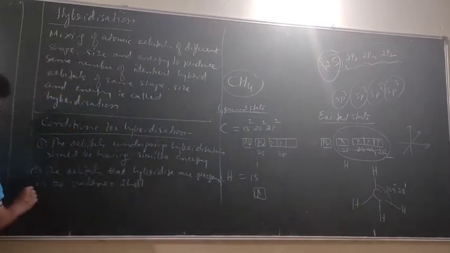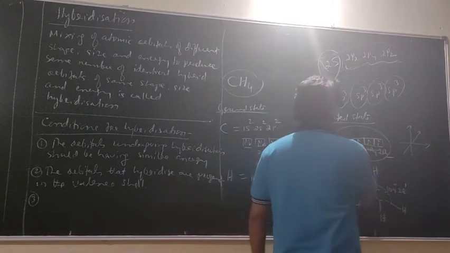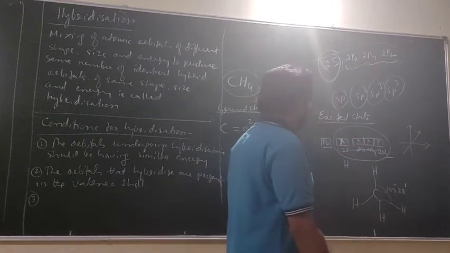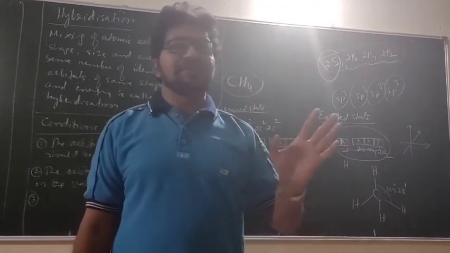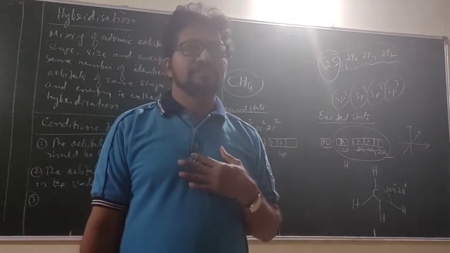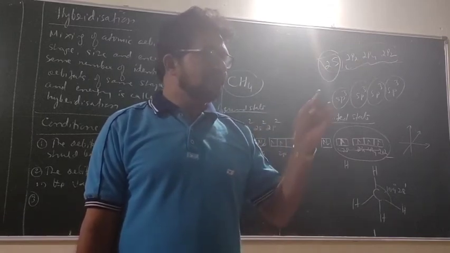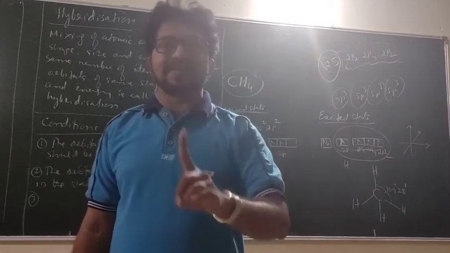See, it is not necessary that only the half-filled electrons should undergo hybridization. Even the filled orbitals also can undergo hybridization. Is it okay? There is no necessity that orbitals undergoing hybridization should have one electron.